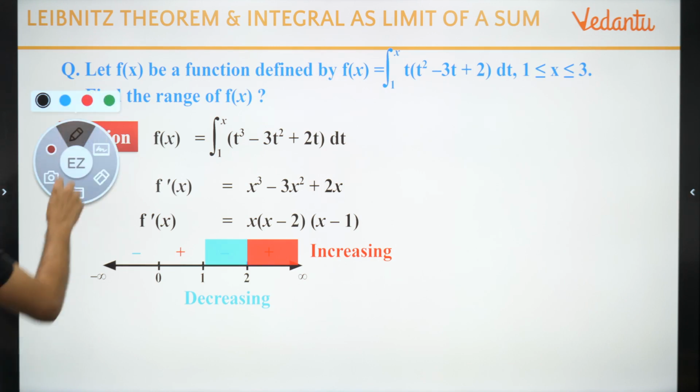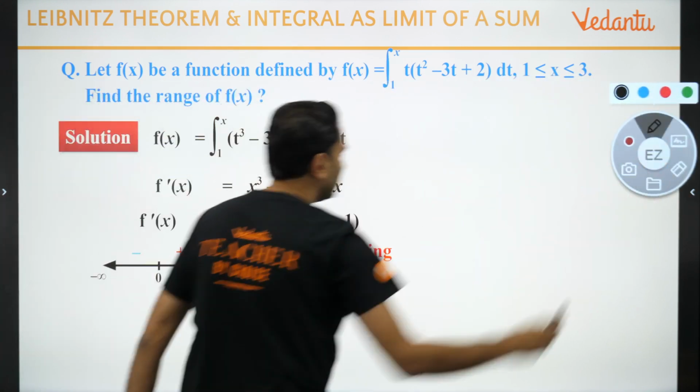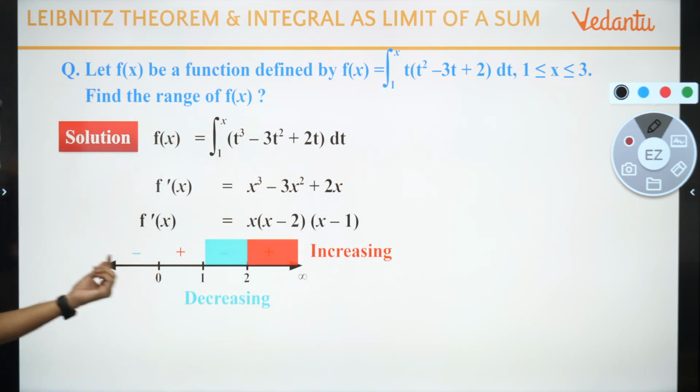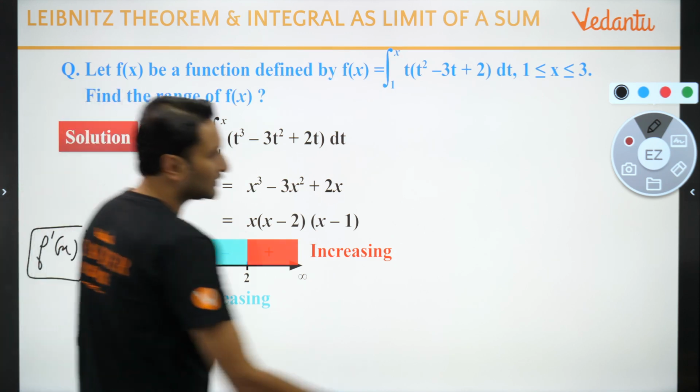अब मैं एक बार वापस explain कर देता हूँ. What did we learn? We saw that this is the sign of f dash x. How does function behave?